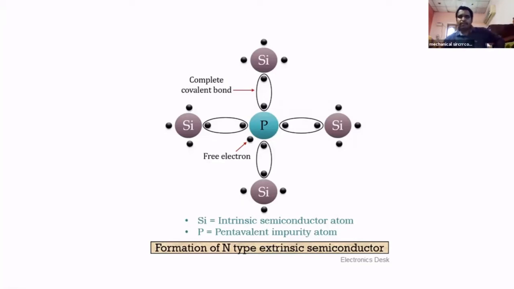Because of 5 valent electrons, 4 are combined with neighboring silicons. One electron will be free. This free electron causes flow of current in the semiconductor. This is called N type semiconductor. Here the flow of electricity is due to the extra electron, electron means negative charge. That's why it is called negative type of semiconductor.